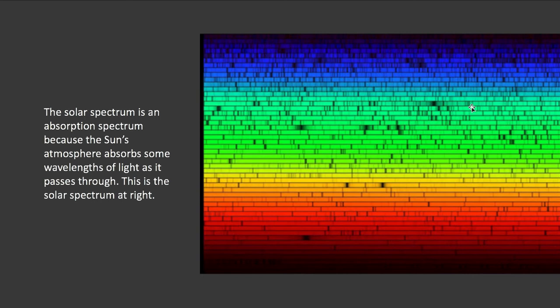So we'll get into how the sun produces light in a couple weeks. For now, the sun produces a continuous spectrum, but that continuous spectrum has to pass through the sun's atmosphere. The sun's atmosphere contains lots of different atoms and molecules. All of them are working together to produce this absorption spectrum. And so astronomers can determine what lines here correspond to what different elements. And we'll see that in more detail when we look at the sun in more detail.